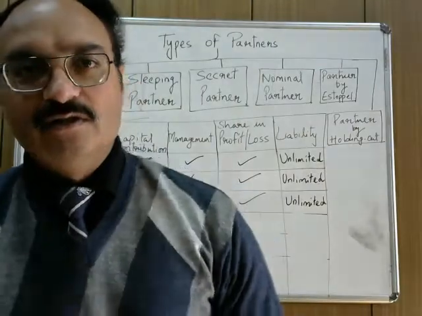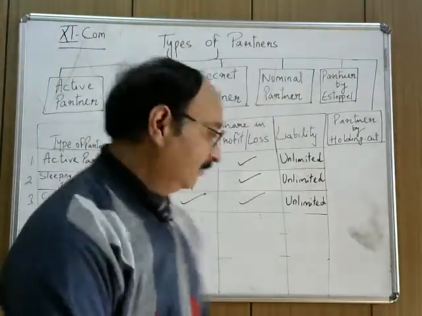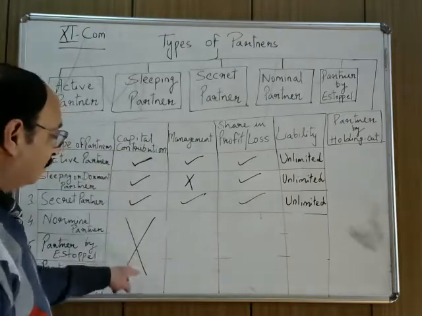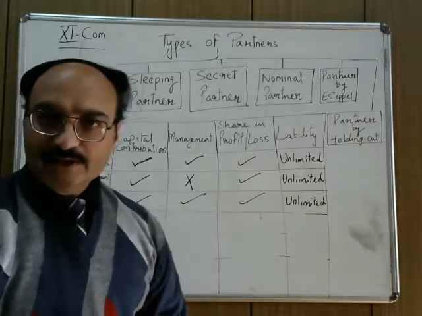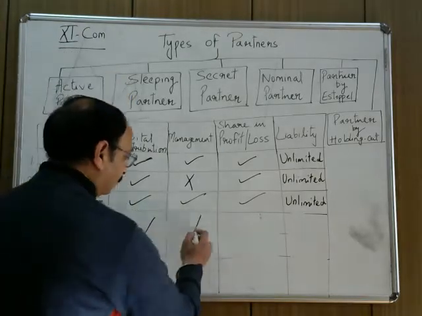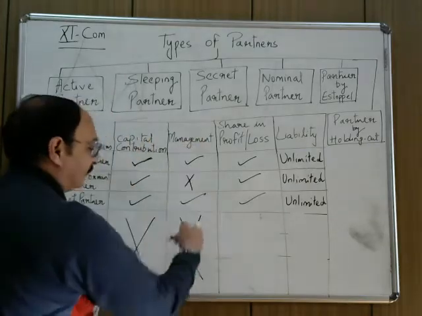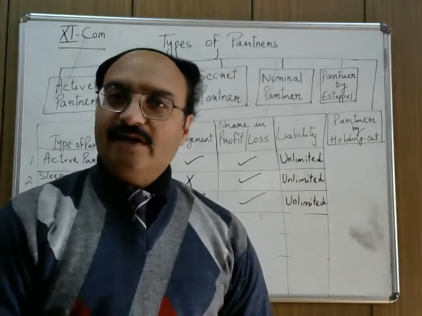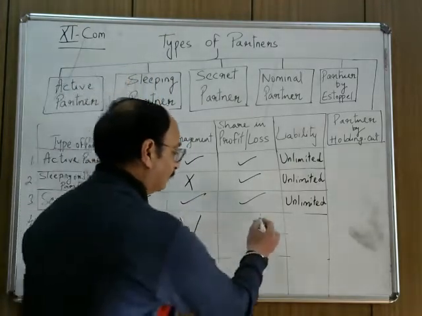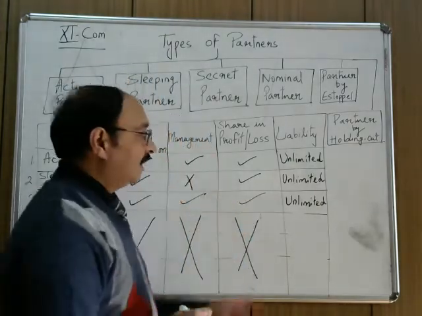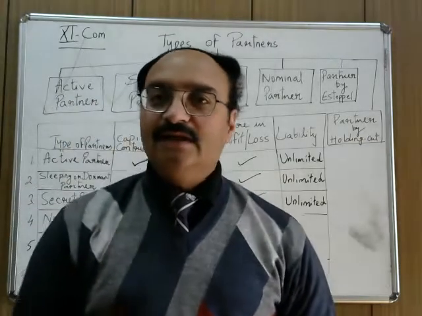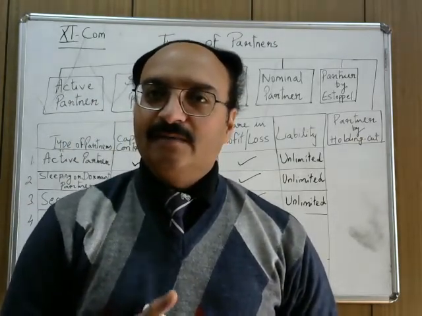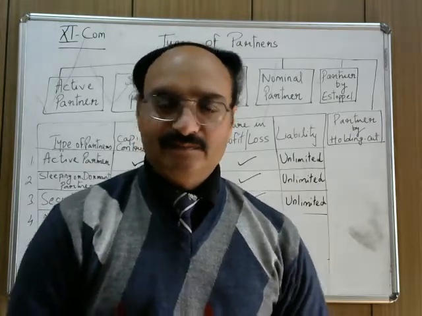So that means they do not participate or contribute the capital, do not take part in the management of the firm, all three, profit and loss they do not get, and as far as liability is concerned, liability for debts which the partnership firm acquired by using their name.